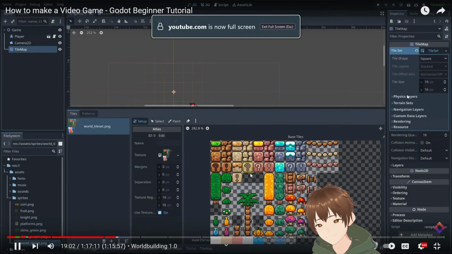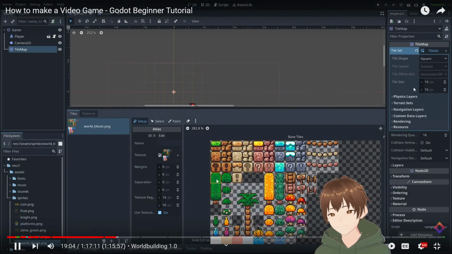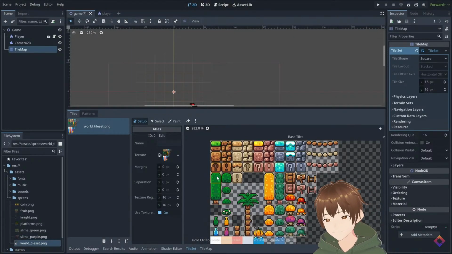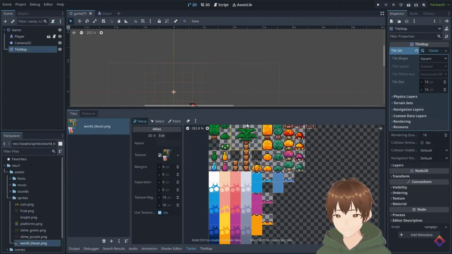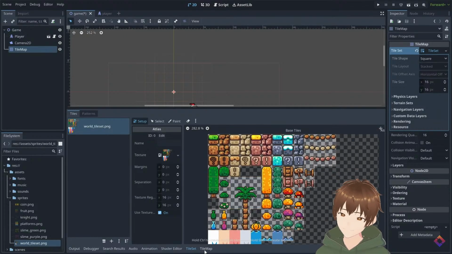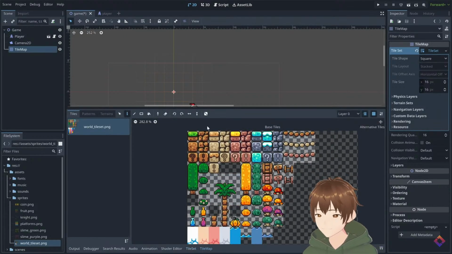It's also split up the trees into 3 different tiles, but in this case it's actually something that we want because it allows us to create trees of varying heights. I'll show you this once we start painting. Other than that, I think it looks good. So with this tile set up, we can now go to our tile map and start painting.